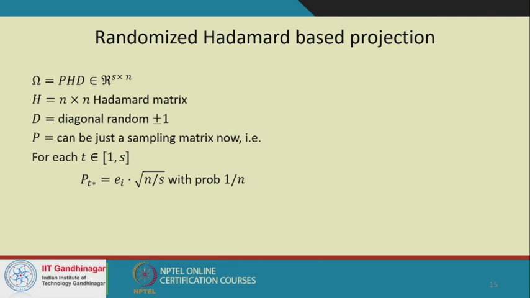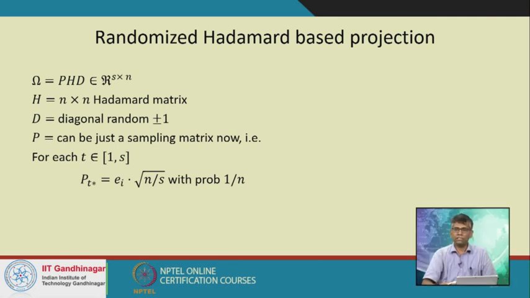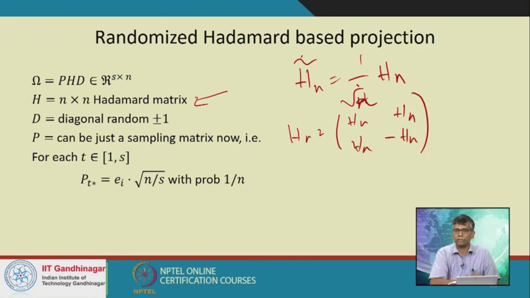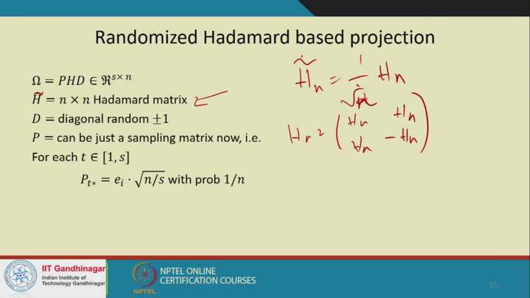It turns out that the solution to this is something we've already seen: the randomized Hadamard based random projection, the randomized Hadamard transformation. Just to recall, we take the Hadamard matrix, which is defined by 1 over square root n times Hn, and Hn is defined in a recursive manner. This is really the normalized version.